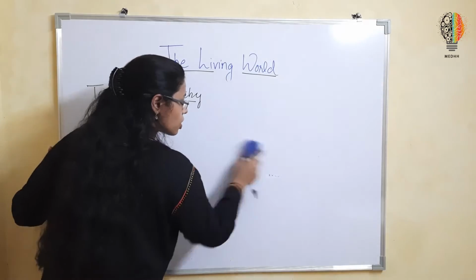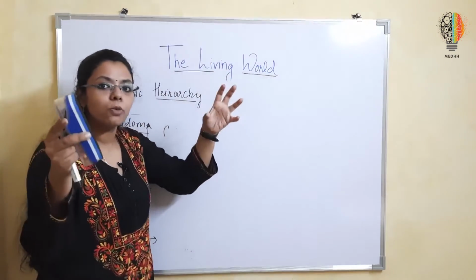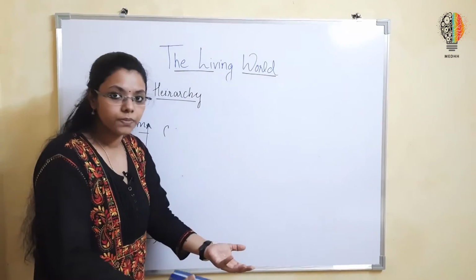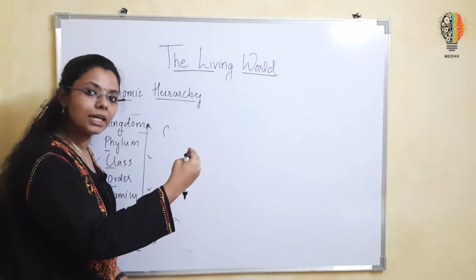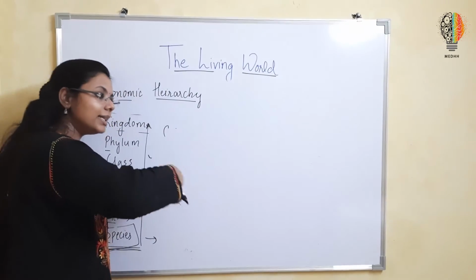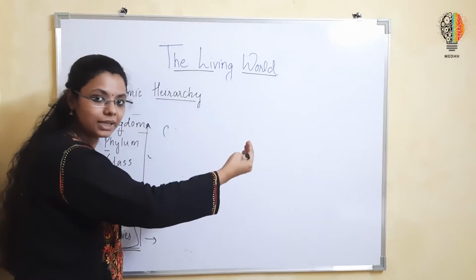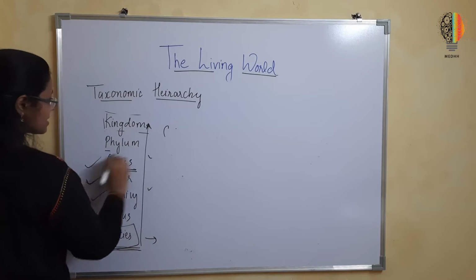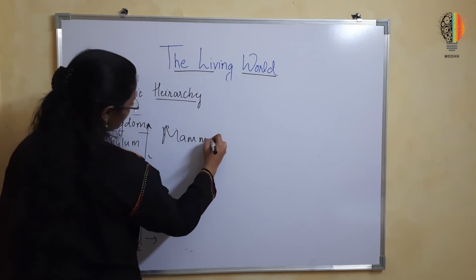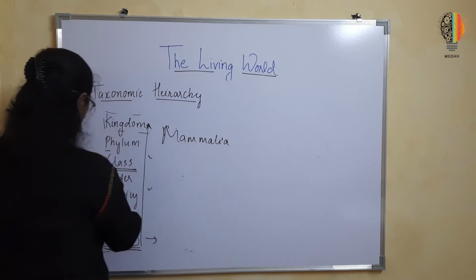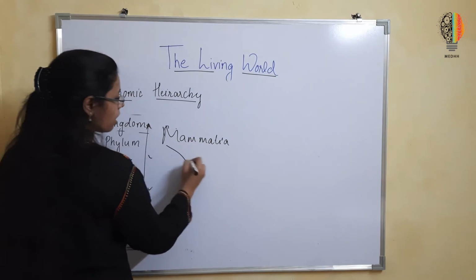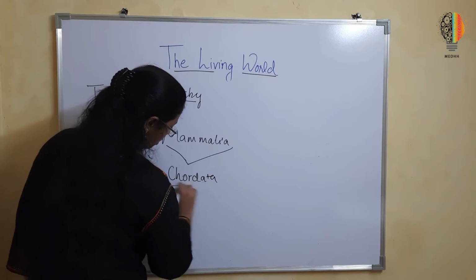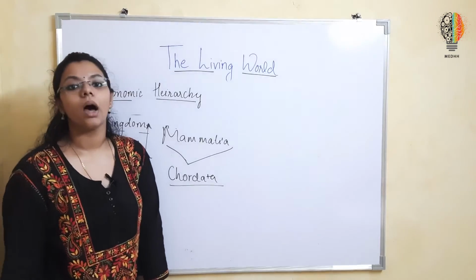So you're seeing slowly many smaller groups are coming together and becoming a bigger part of a bigger group. Okay, we started with Panthera tigris, then Panthera pardus, then they are coming into different bigger categories. Okay, now we are done with class. Now class Mammalia. They belong to a phylum called Chordata.